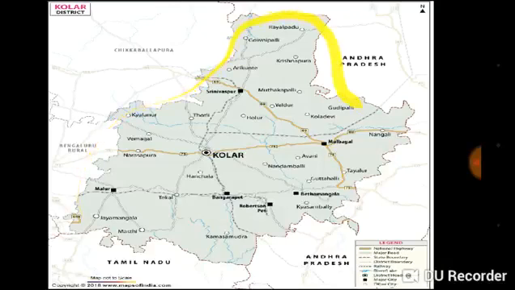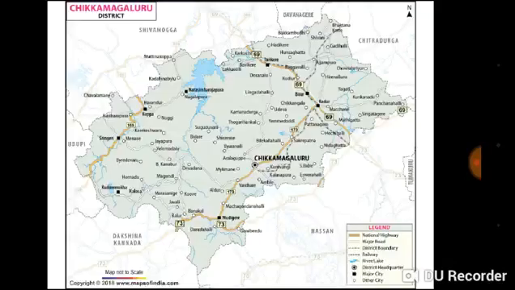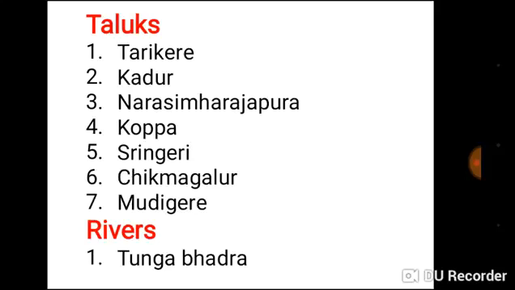Our next district is Kolar district. Here is the area of Kolar district. In Kolar district there are 5 taluks: Kolar, Mulbagal, Bangarpet, Malur, Srinivasapura. The rivers which flow in this area are Palar. Our next district is Chikkamagaluru district. Here is the area of Chikkamagaluru district. Now let us move on.